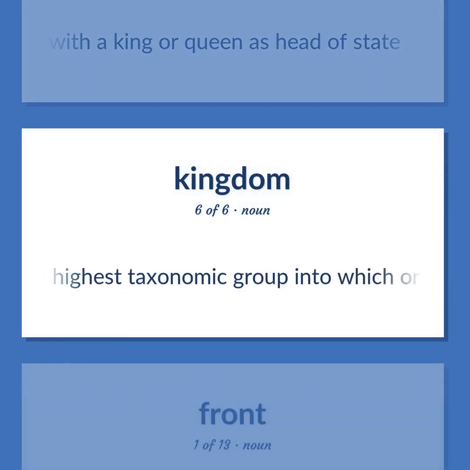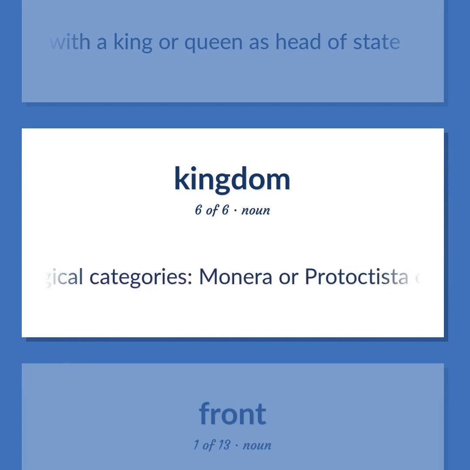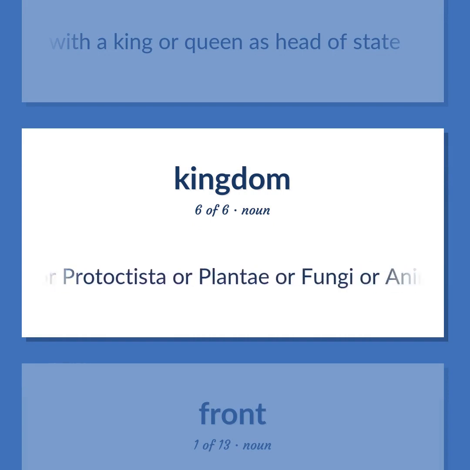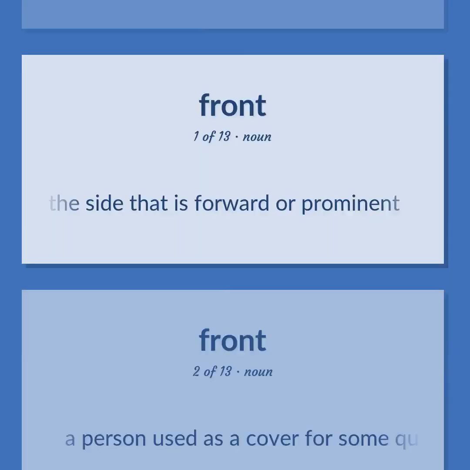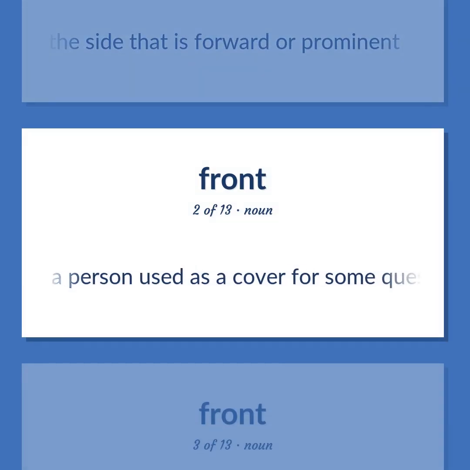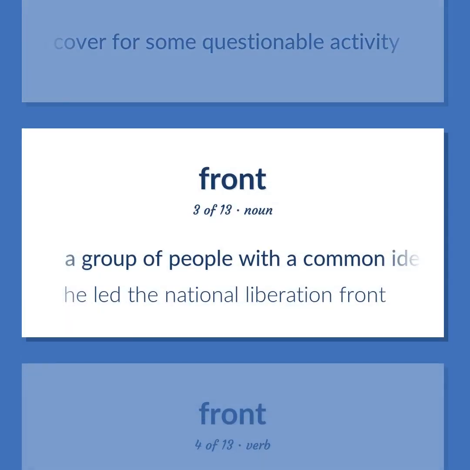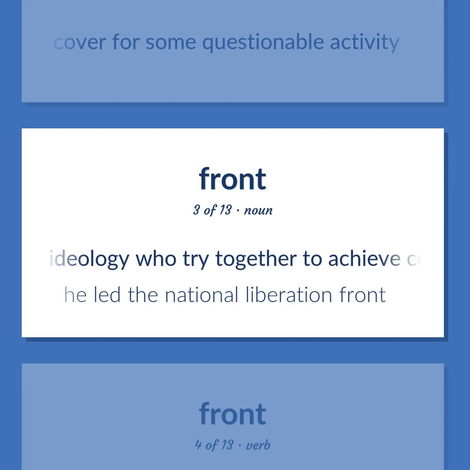The highest taxonomic group into which organisms are grouped. One of 5 biological categories: Monera or Protoctista or Plantae or Fungi or Animalia. The side that is forward or prominent. A person used as a cover for some questionable activity. A group of people with a common ideology who try together to achieve certain general goals.